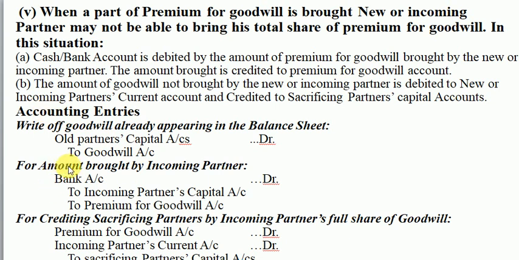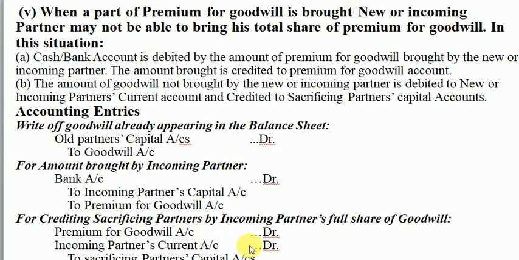For amount brought by incoming partner, cash or bank account debit to incoming partner's capital account, that is new partner's capital account, to premium for goodwill account. I repeat, bank account debit to incoming partner's capital account, or new partner's capital account, to premium for goodwill account, being premium and capital brought in cash by the new partner.